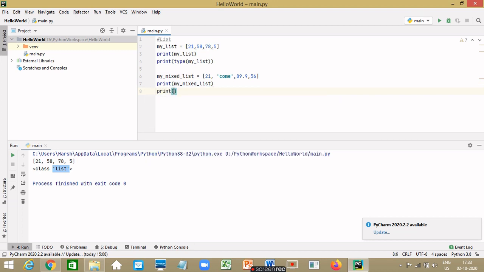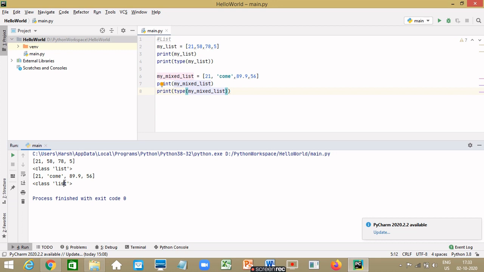Let's also print the type of it. Here we see our mixed list is printed, and also the type of the variable is list.